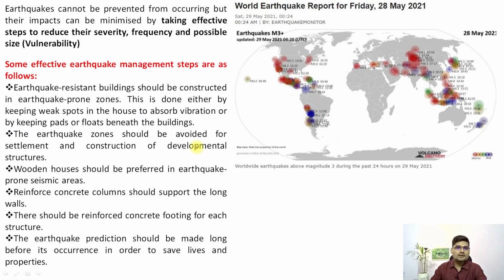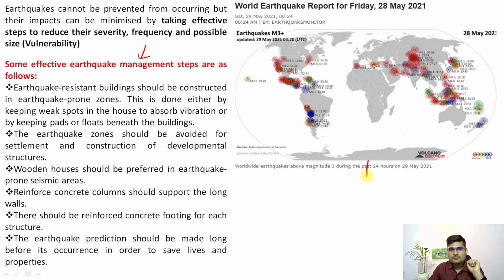Now, looking into earthquakes, their prediction still is not possible. So what do we do? We must understand that the only thing we can do is minimize the impact. How will we minimize the impact? By reducing the severity, frequency, and the possible size of vulnerability. That's important. So if we can reduce the severity, what are we going to do? We are going to take these management steps.